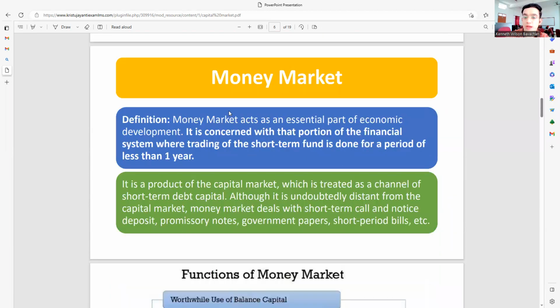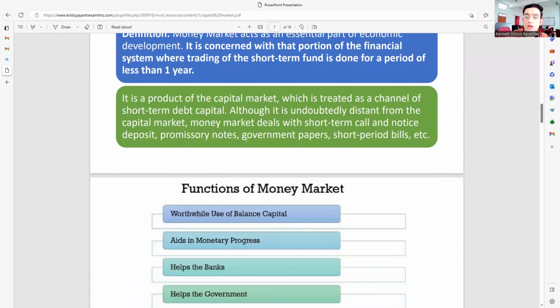Then we learned the next concept, the money market. The money market is one of the most important parts required for economic development. Why does it focus on economic development? Simply because it involves the trading of short-term funds, that is, money for a short span of time, less than a year. The instruments which can be traded are call money, notice deposits, promissory notes, government papers, short period bills, etc.